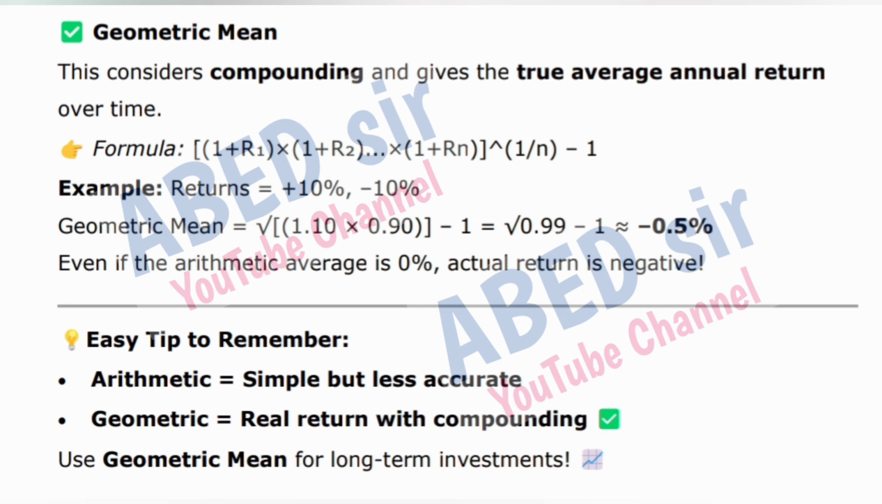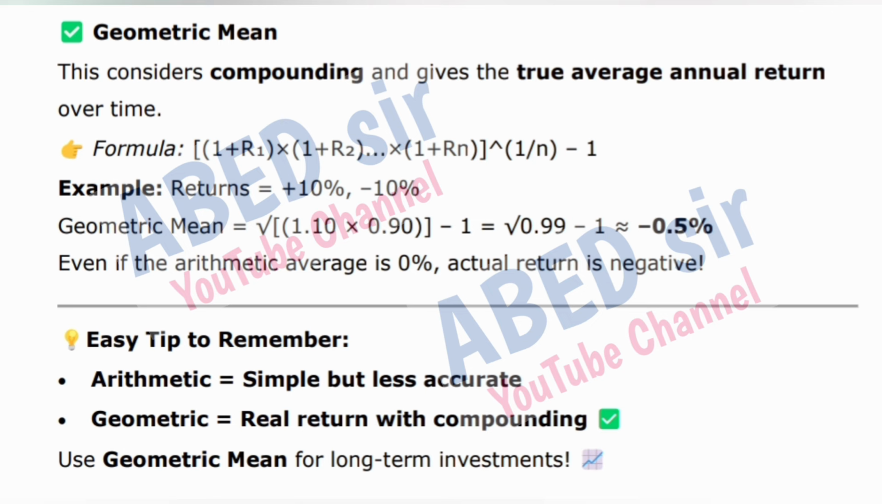Geometric mean. This considers compounding and gives the true average annual return over time. Formula: (1 plus R1) times (1 plus R2) times ... times (1 plus Rn), to the power 1 slash n, minus 1. Example, returns are plus 10%, minus 10%. Geometric mean is equal to the square root of 1.10 times 0.90, minus 1, which is equal to 0.995 minus 1, about minus 0.5%. Even if the arithmetic average is 0%, actual return is negative.